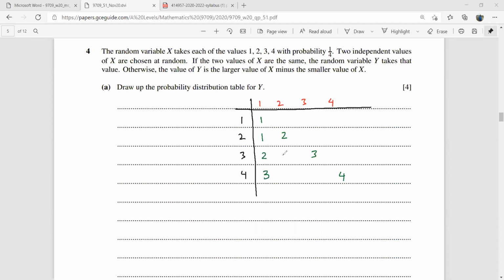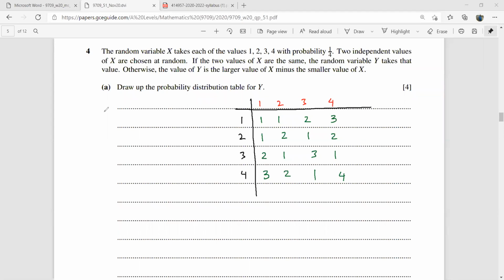Now, this one is 3 minus 2 is 1. This is 2 minus 1 is 1. 3 minus 1 is 2. 4 minus 1 is 3. 3 minus 2 is 1. 4 minus 2 is 2. 4 minus 3 is 1. 4 minus 2 is 2. And 4 minus 3 is 1. So these are the values that y can take.